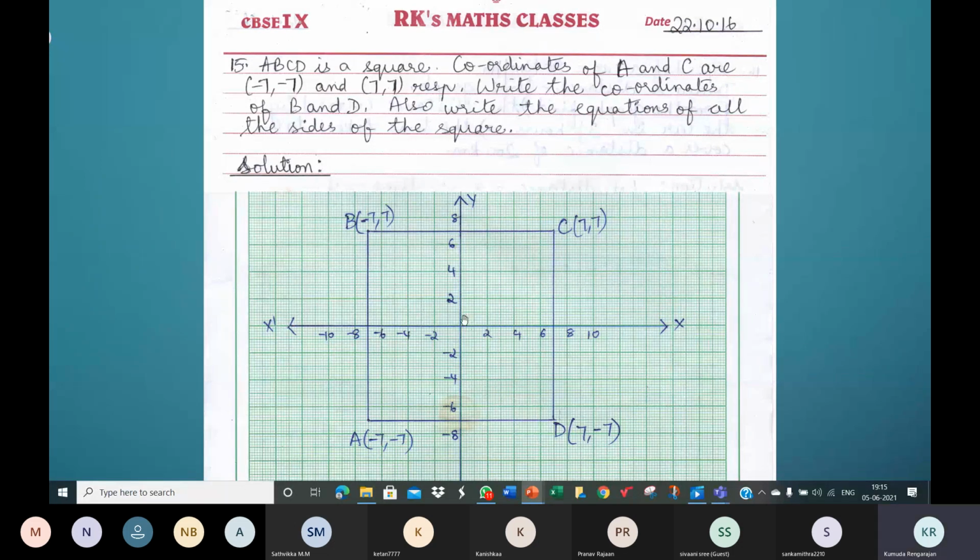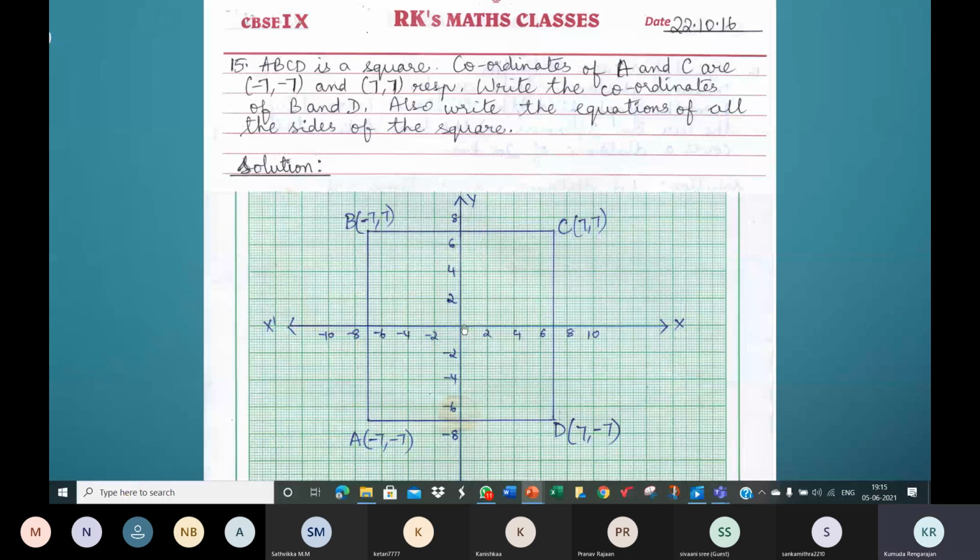And what's that number? BC is at a distance of 7 units above the X axis. So Y is equal to 7, positive 7.